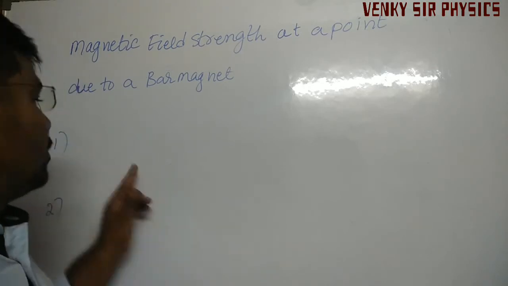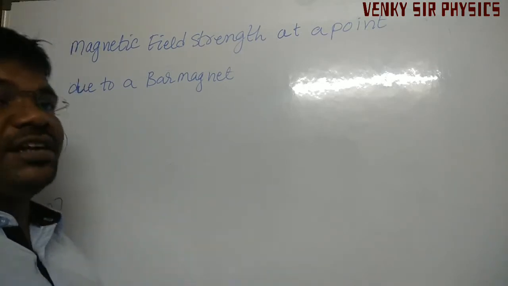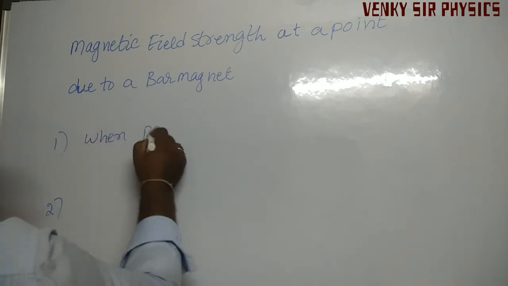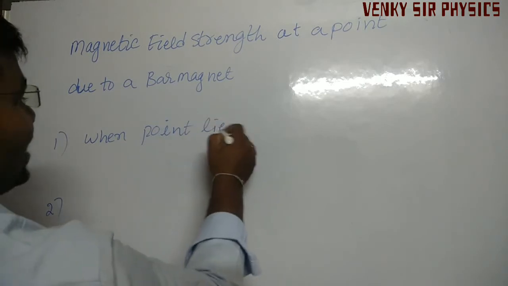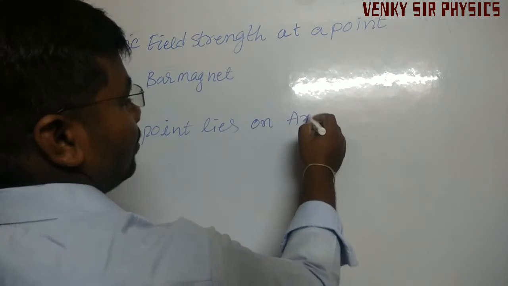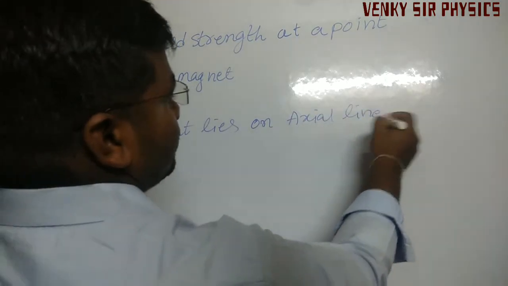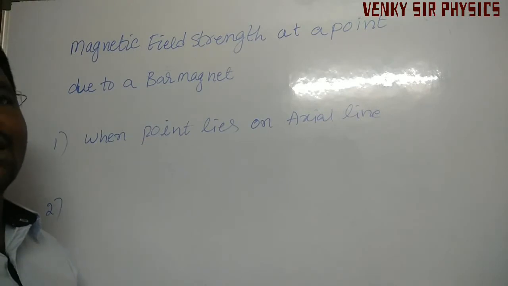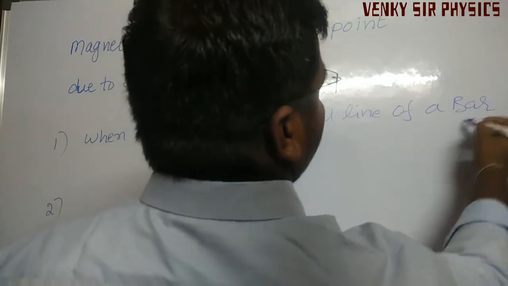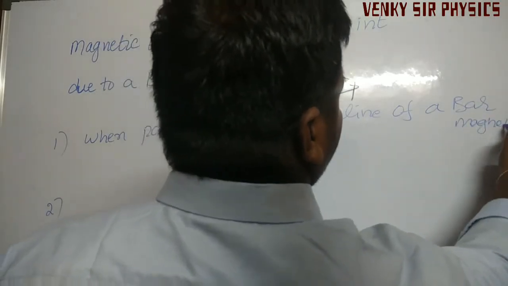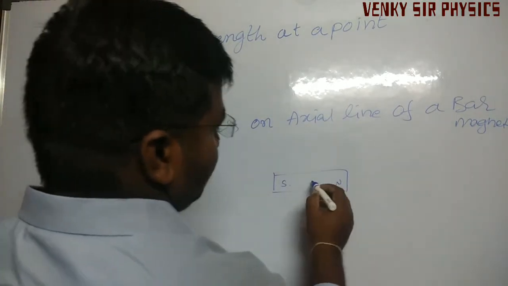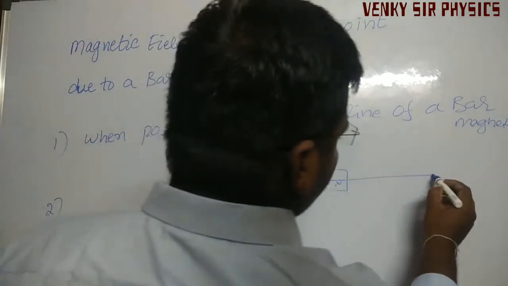First, when the point lies on the axial line of a bar magnet, like this. This is the bar magnet with south and north pole, and this is the center.